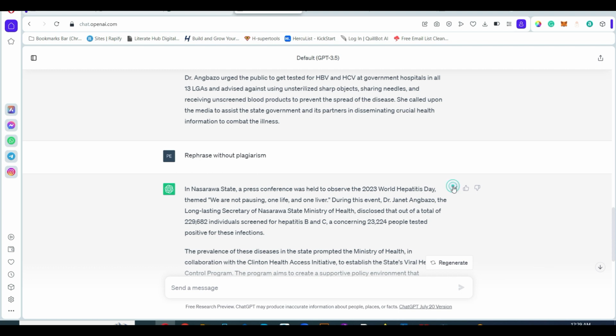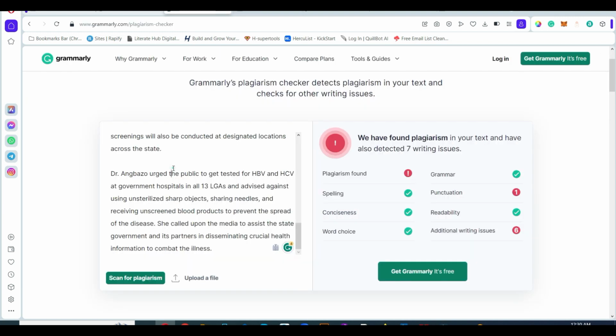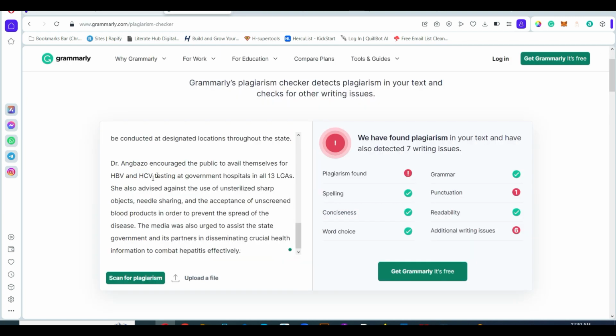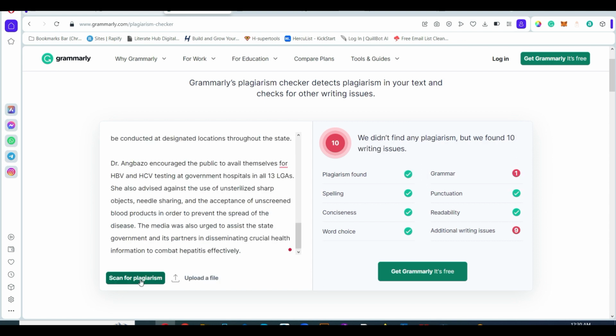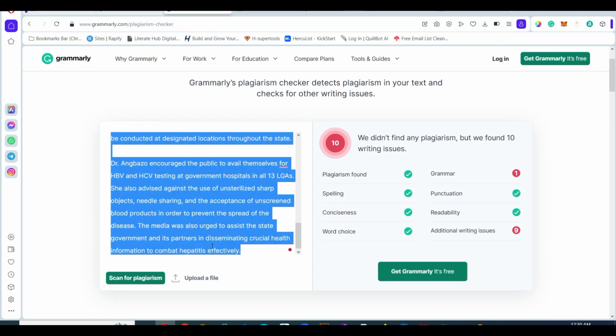Now let's copy this content again and go back to the plagiarism checker on Grammarly and see how the content looks this time. Okay, it's scanning. Right now we didn't find any plagiarism, but we found 10 issues. So it's getting better and better now. Now this content looks more original. Now we can just copy this content and now go to